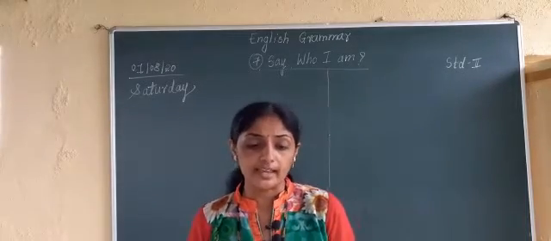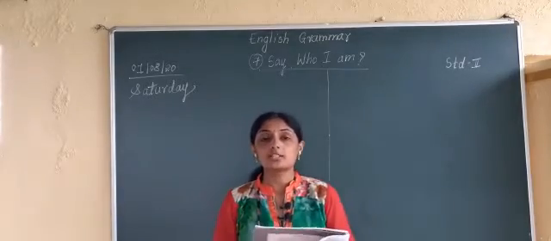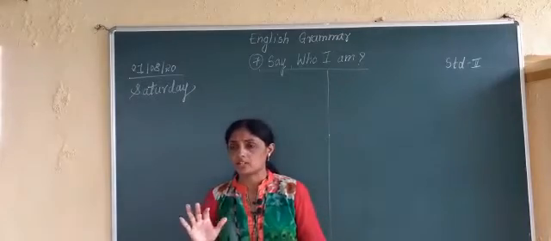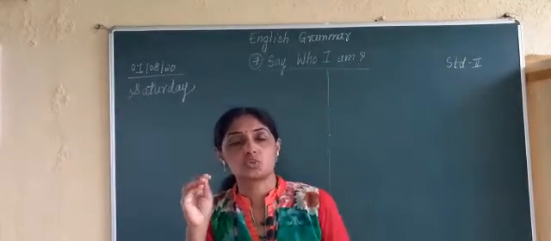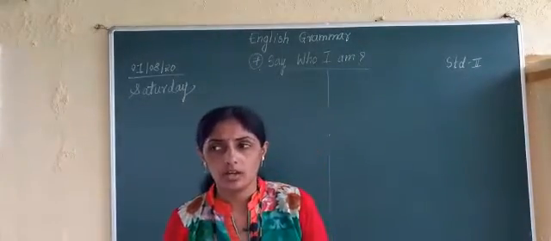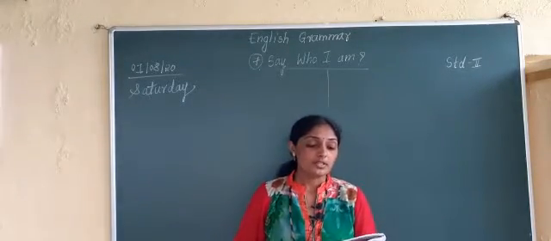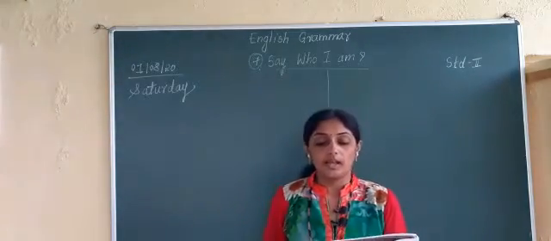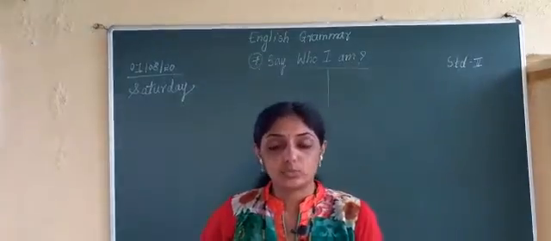Here it is told that there are nouns that stand for people who do certain specific activities. What do they do? They do particular activities, one activity or two activities together. Some of them have the habit of doing two activities together. For example, a person who stitches clothes is called a tailor. Understood?